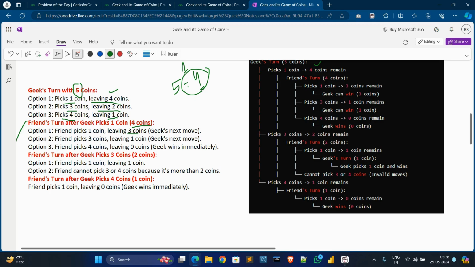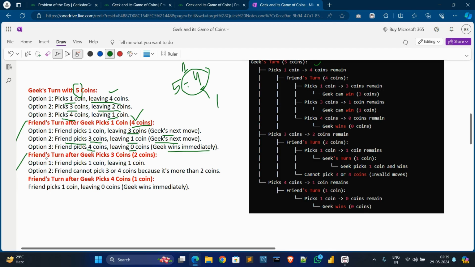If the friend picks 1 from this 4, then 3 will remain, and the next move is Geek's. Or in option 2, if Geek's friend picks 3 coins, then 1 coin is left and it goes to Geek's move. Or in option 3, if the friend picks 4 coins, then 0 coins are left, because the total number of coins is 4 on the friend's side. So Geek wins immediately in that case.